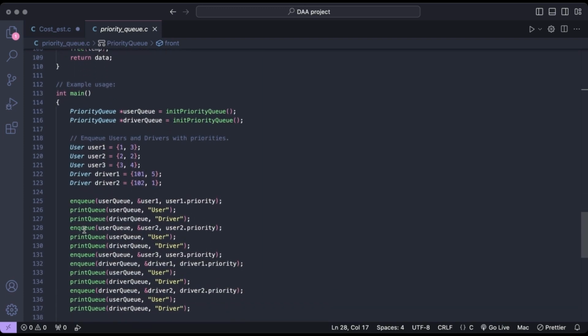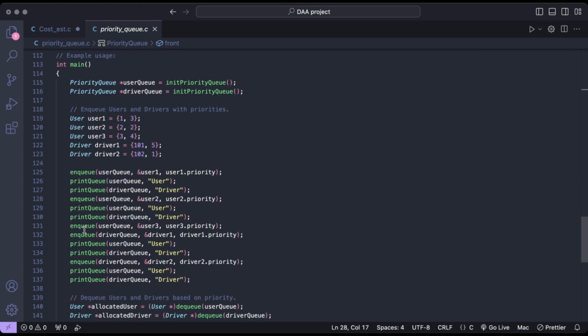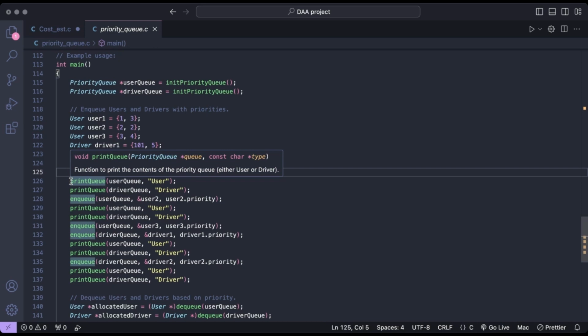Now let's go to the main function. In the main function, two priority queues are created, one for the user and one for the driver. Users and drivers are enqueued into their respective queues with associated priority. This demonstrates how elements can be added to the queues with different priorities. After enqueuing the data, the content of both queues are printed using the print queue function to show the priority order. As you can see, first we are calling the function enqueue and then calling the function print queue.